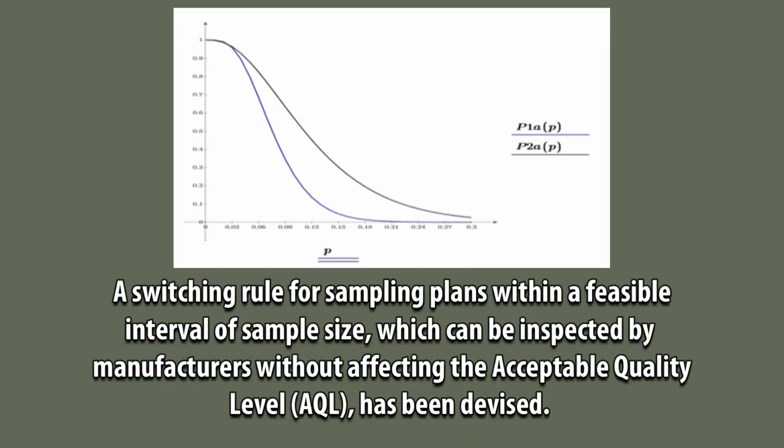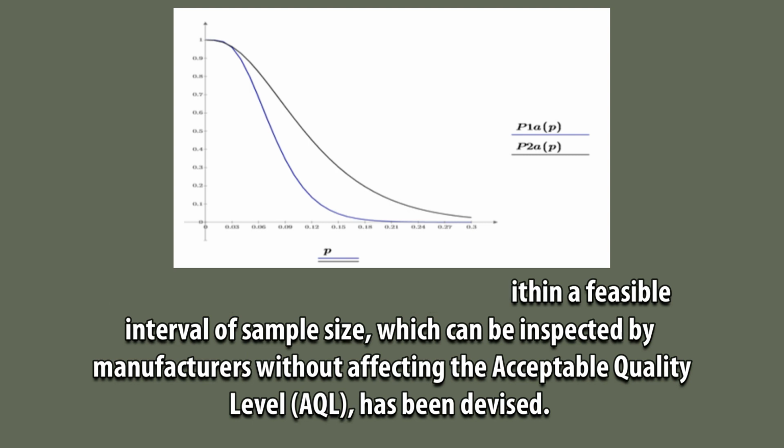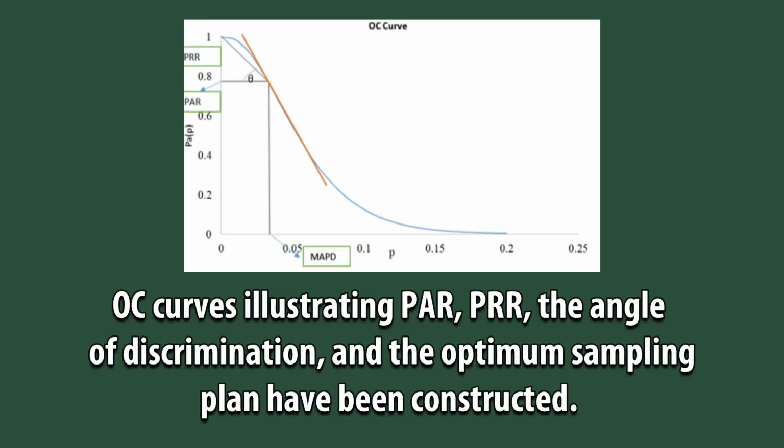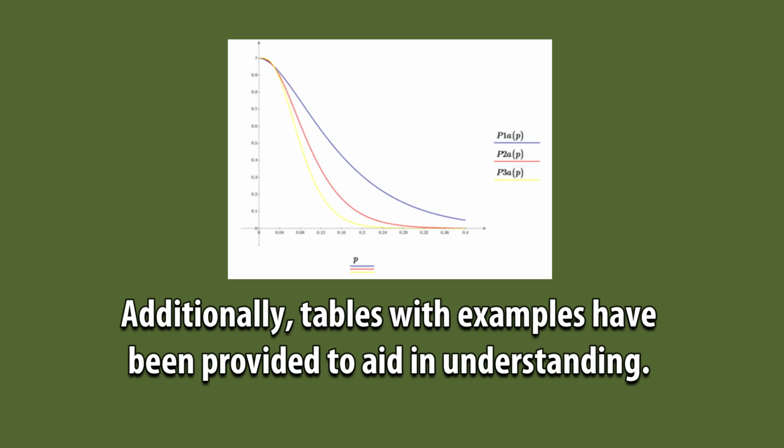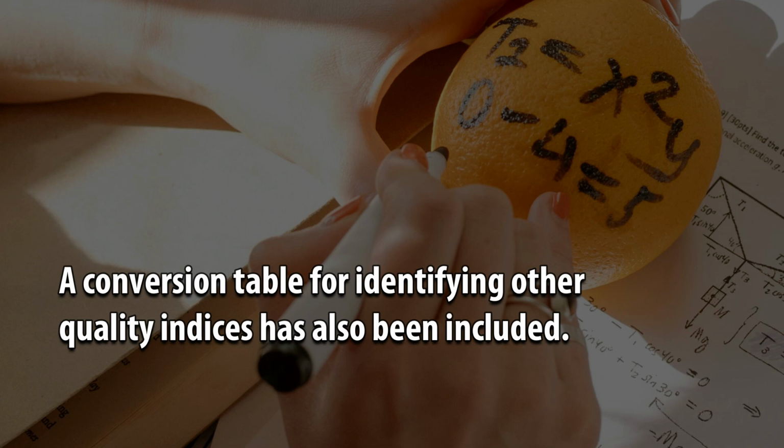A switching rule for sampling plans within a feasible interval of sample size, which can be inspected by manufacturers without affecting the acceptable quality level, AQL, has been devised. OC curves illustrating PAR, PRR, the angle of discrimination, and the optimum sampling plan have been constructed. Additionally, tables with examples have been provided to aid in understanding. A conversion table for identifying other quality indices has also been included.